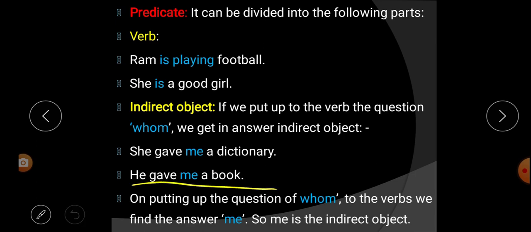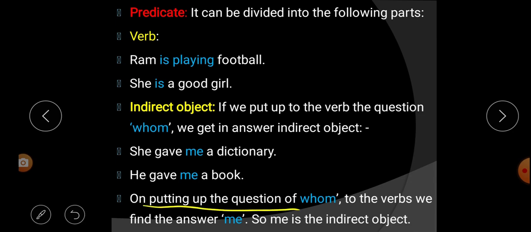Next, he gave me a book. If you put the question whom, to whom he gave a book, the answer is me. That's why me is the indirect object.